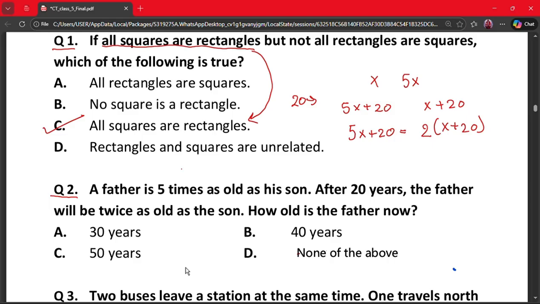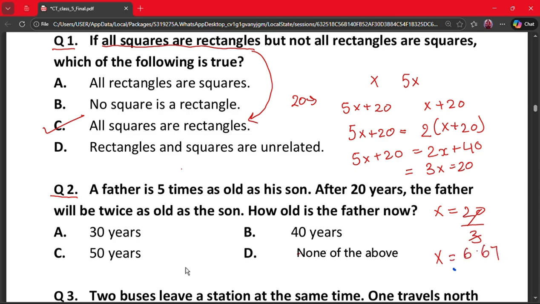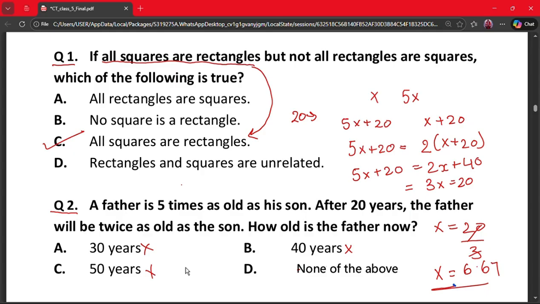So 5x plus 20 equals 2x plus 40. This gives us 3x equals 20 and x equals 20 by 3, and if we divide this, the age will be approximately 6.67. So this is not a logically correct answer. So option A, no. Option B, no. Option C, no. Option D, none of the above, yes. So our correct answer will be none of the above.